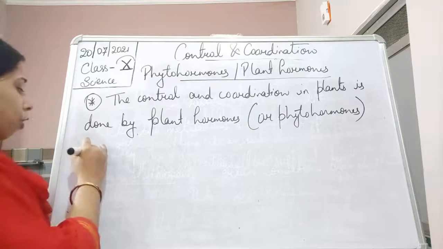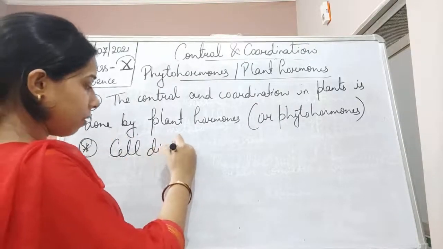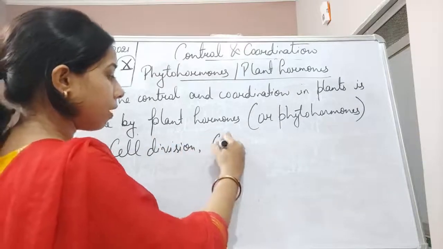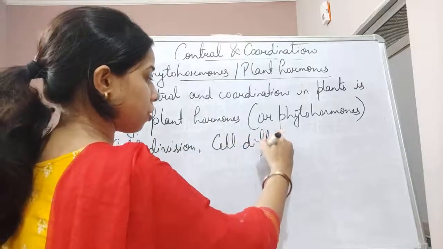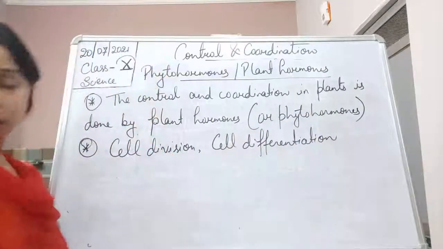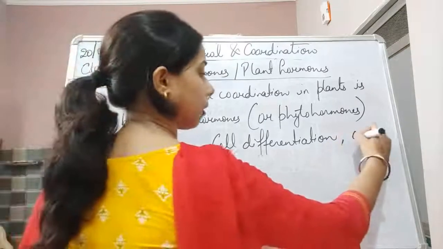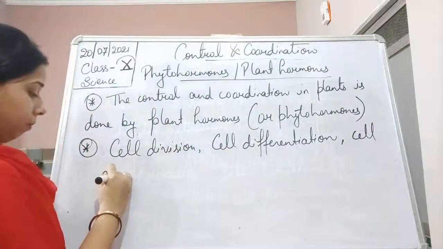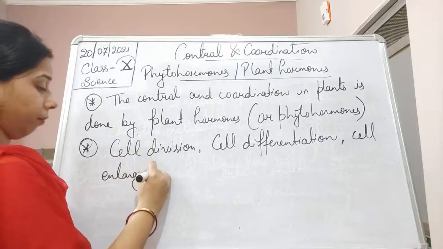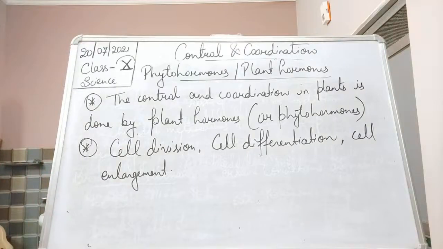Actually, the division of the different plant hormones occurs on the basis of cell division, on the basis of cell differentiation, as well as on the basis of cell enlargement. On these bases, the division of the hormones has taken place.